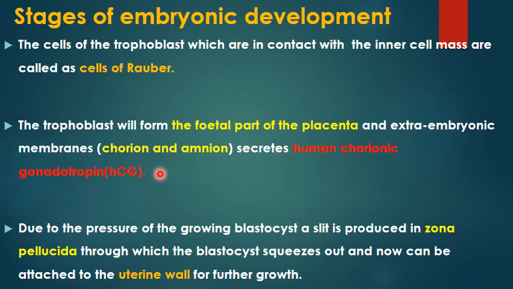It maintains the corpus luteum, prevents it from degeneration, and as a result the corpus luteum continues its secretion of progesterone. It acts as a pregnancy hormone that is needed to maintain the uterine endometrium, and that is required to maintain the pregnancy for the nine months of the gestation period. So human chorionic gonadotropin is responsible for maintaining the corpus luteum and stimulating it to continue its production of progesterone.